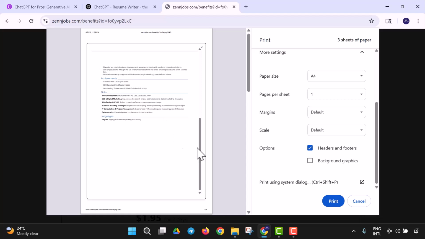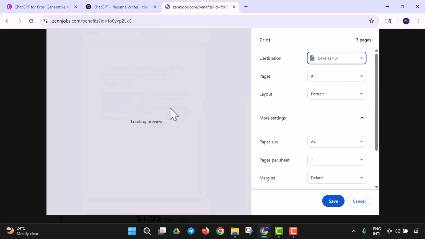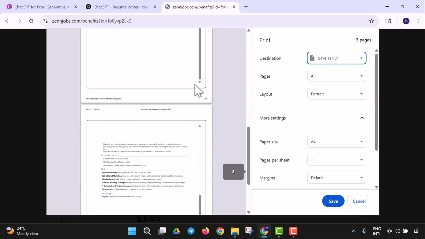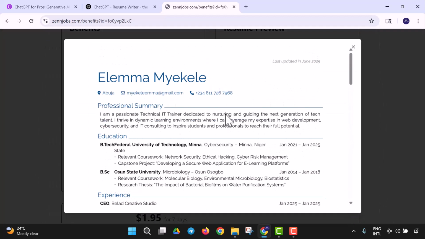So let's see what we have right now. So having to not take it out, let's see what we have. So we have all these, and these are just basic. So we're going to have 3 pages of the resume. So I could say save to PDF, of course, instead of printing it directly, and that way I get to save it on my system. But at the same time, if you are not really comfortable with what you have here, we have all these to be printed, and it doesn't look complete to me actually. Why is that? When you preview this, you could see that all these are not showing. So you have all these names and everything.